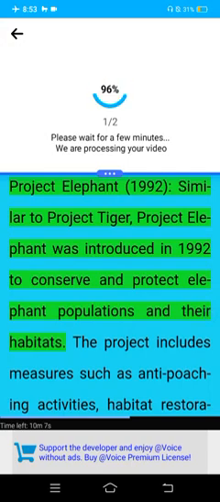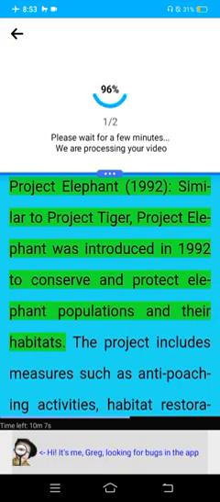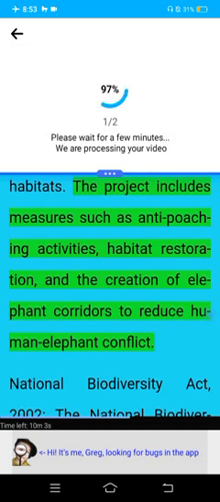Project Elephant, 1992. Similar to Project Tiger, Project Elephant was introduced in 1992 to protect elephant populations and their habitats. The project includes measures such as anti-poaching activities, habitat restoration, and the creation of elephant corridors to reduce human-elephant conflict.